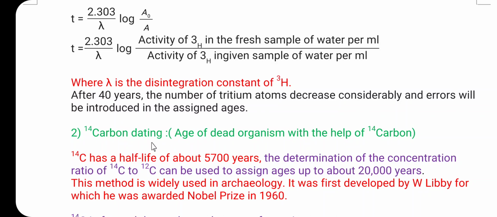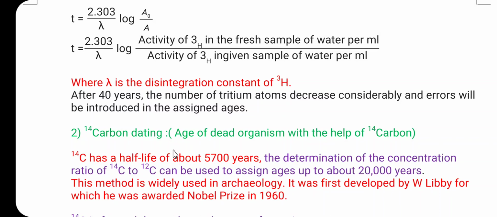The interaction of the fast neutrons of cosmic origin with the atmospheric nitrogen continuously converts it into carbon 14 by the reaction nitrogen 14 plus neutron gives carbon 14 plus proton. As per this reaction, there is a continuous formation of carbon 14.